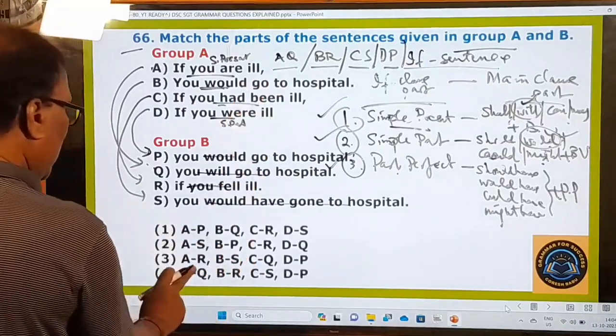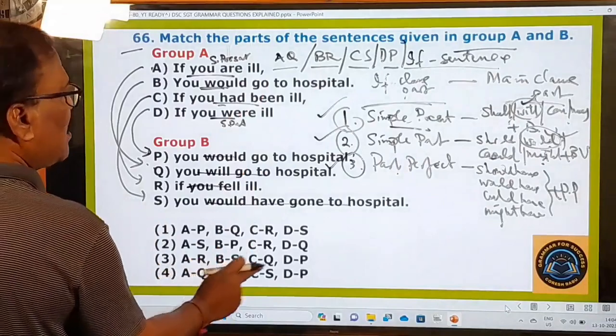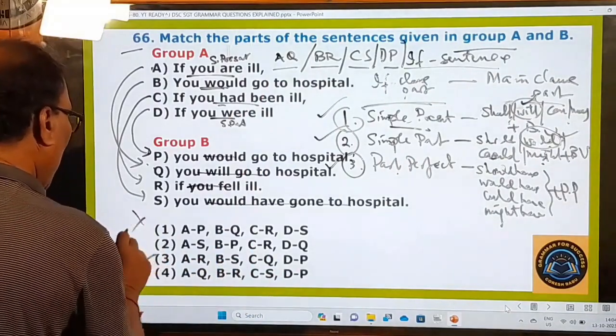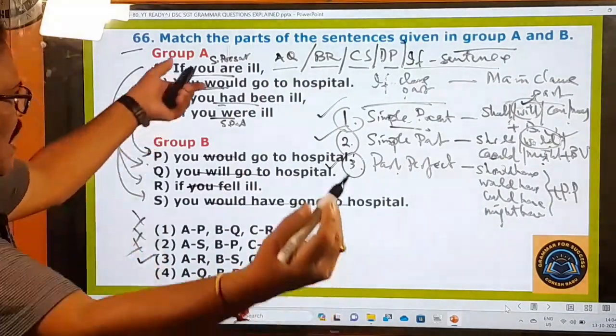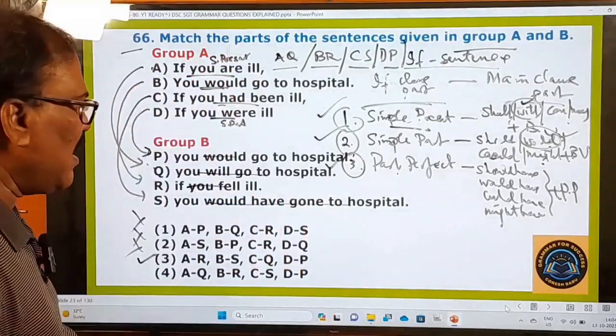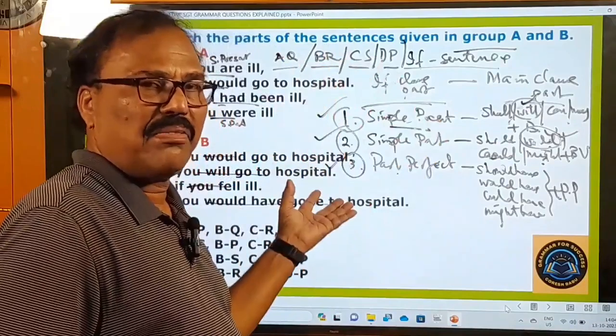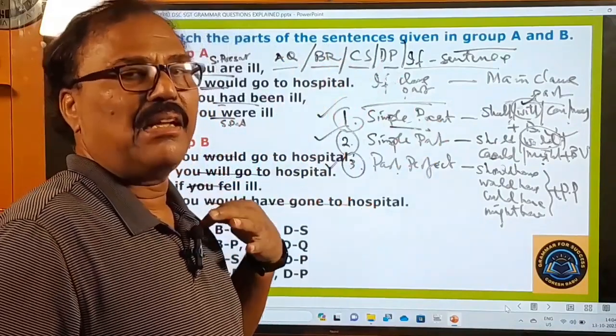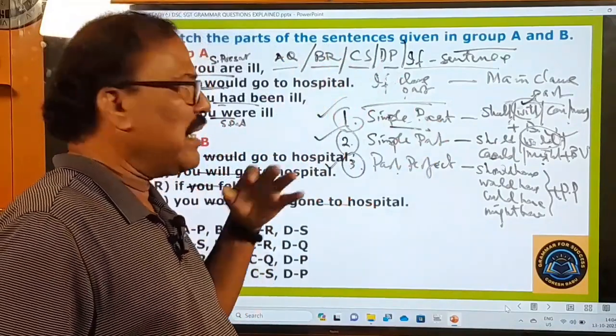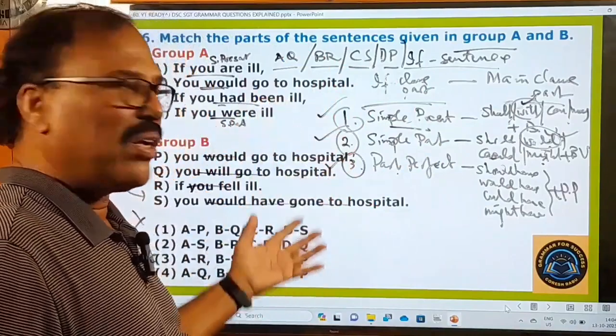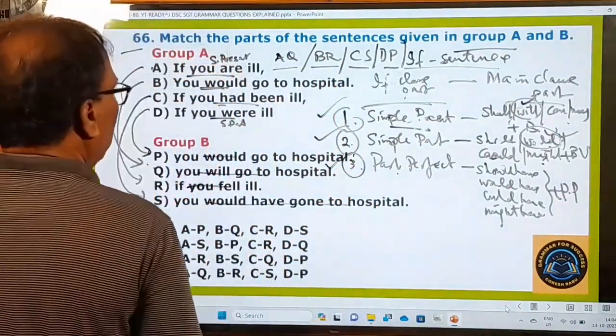Okay, here is AQ, BR, CS, DP. The fourth one is the right one. All others are wrong. Easy, easy, easy. You can easily understand this. The same point has also been explained in my earlier video made on the DSC 2018 grammar questions explained video also. Come on, let's go to the next question.